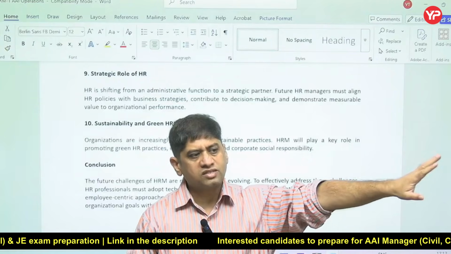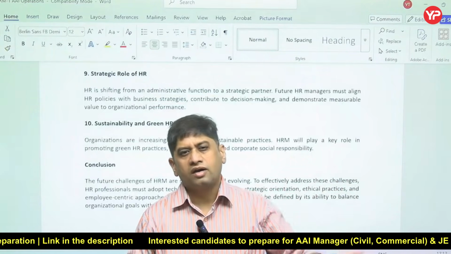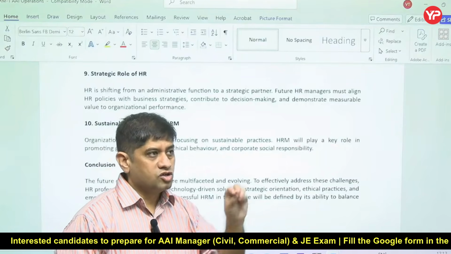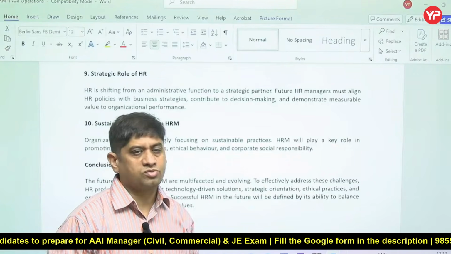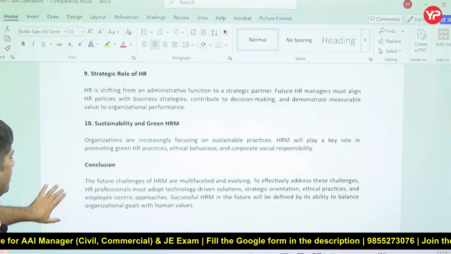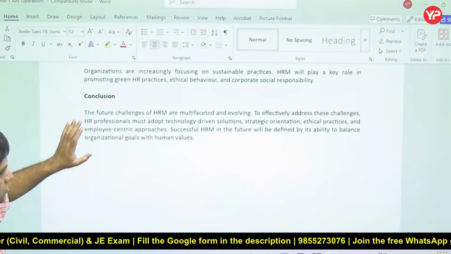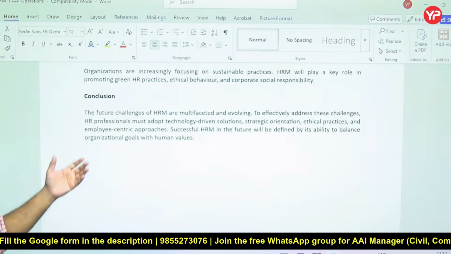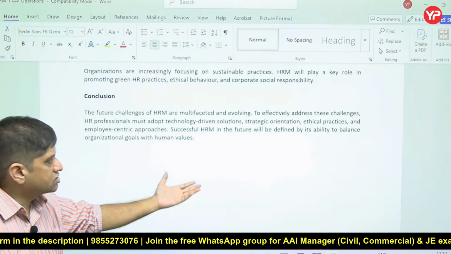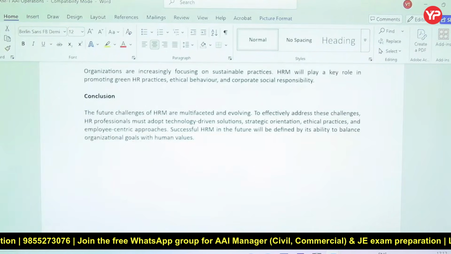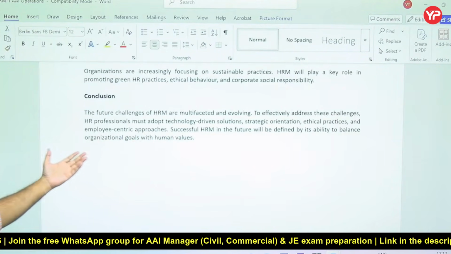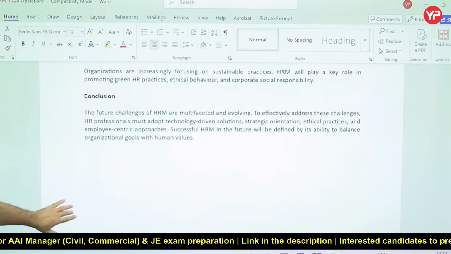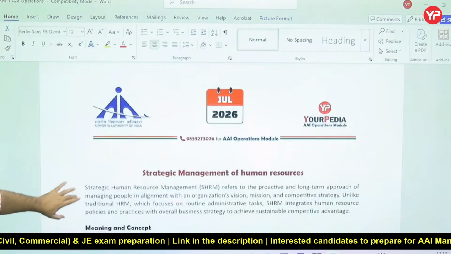So how to invest that particular money into green initiatives, that is another role of HRM, human resource management. So corporate social responsibility is also part of that. And then future challenges are there, they are evolving, but they are to be handled. And if you adopt technology-driven solutions, and if you have strategic orientation, if you follow ethical practices and employee-centric approaches, then you can grow in future. That is how it can be done.